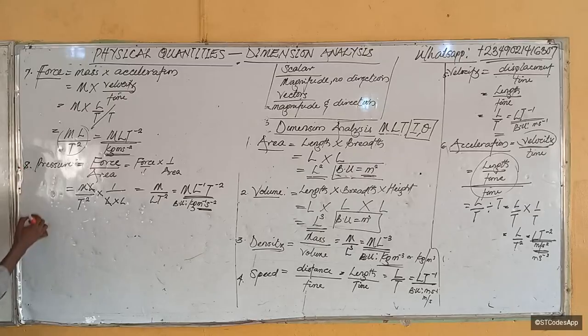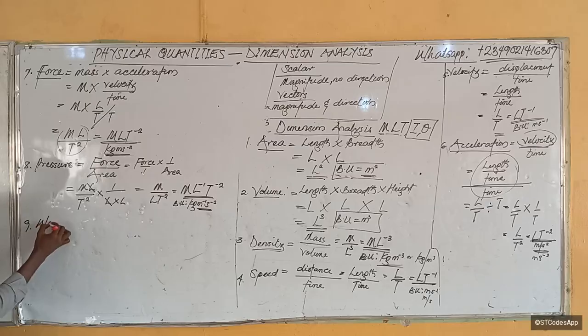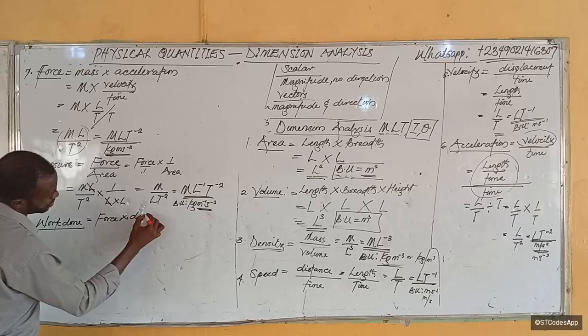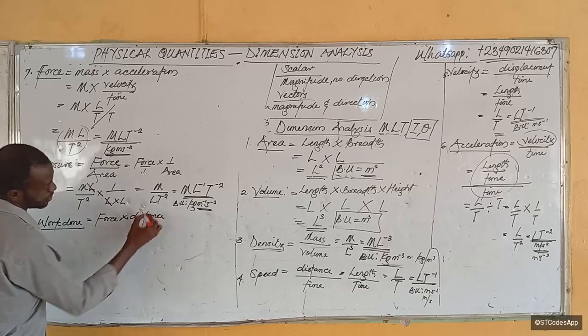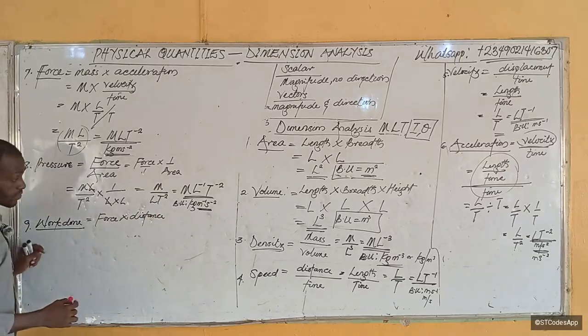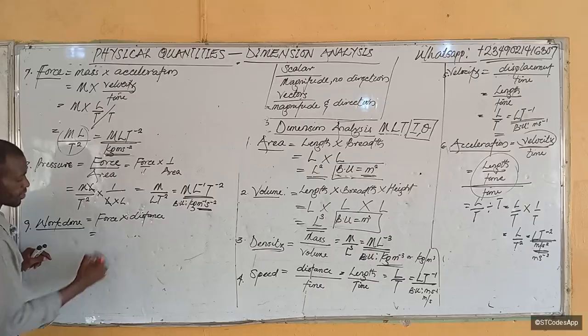The next one, number 9, is pressure. The next one is, let's analyze work done. Now, what's the formula for work done? It is force times distance, or force times displacement. Force times distance, primarily. So what is force?